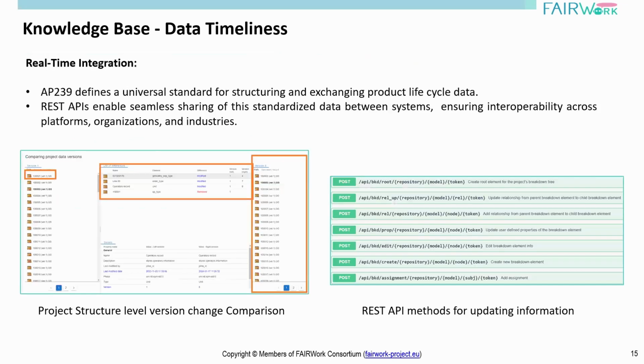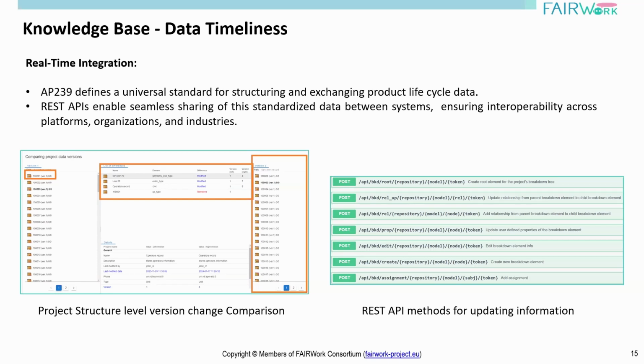Apart from this, we offer standard-based REST APIs from the system itself. So you don't always need to enter the graphical user interface to retrieve the data, but you can also use REST APIs to extract this information. Here on the right-hand side of your screen, you see some examples of these API methods. It only shows the post method as of now, but there are get methods as well to retrieve information. On the left-hand side, you can see there is also a version comparison. It's just to give an example of change in the product breakdown structure.